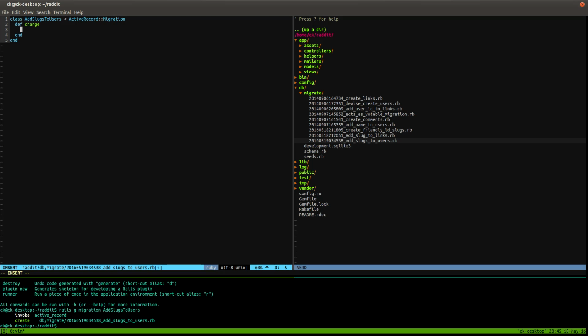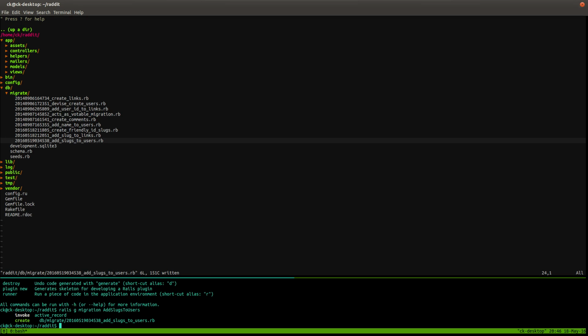And again, just like we did for the slugs to links migration file, we're going to add a column to the users table. We're going to add the slug, and it's going to be a string, and we'll also add an index to make it quicker to search through the database, and we'll make that unique: true, and we shall save and quit that.